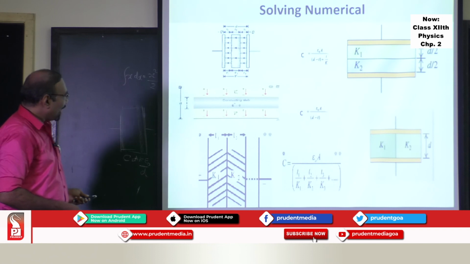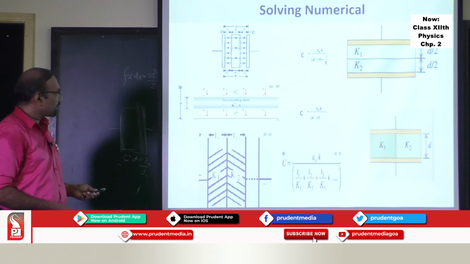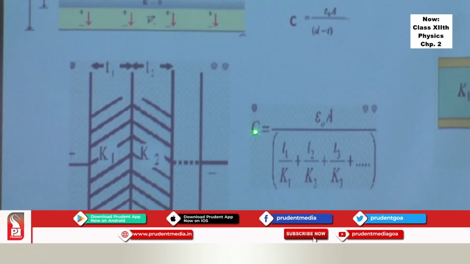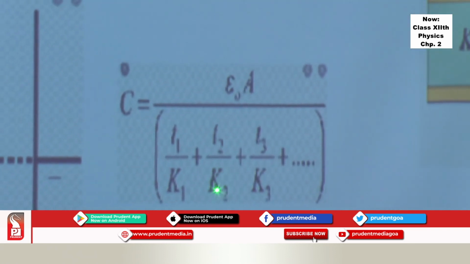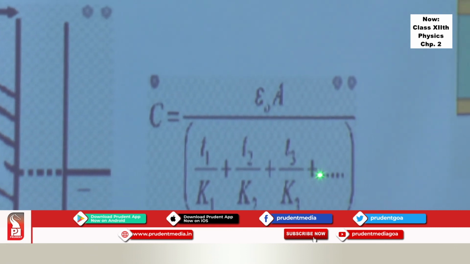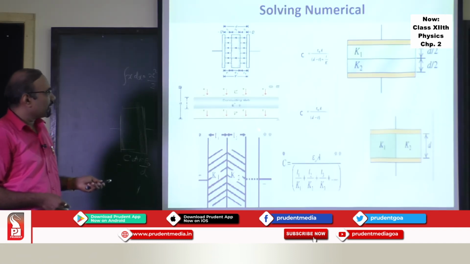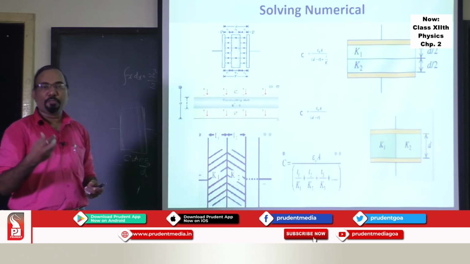If you have many dielectric mediums, say K1, K2, K3 and so on, of thicknesses t1, t2, t3 and so on, in that case, the total capacitance will be A epsilon 0 upon t1 upon K1 plus t2 upon K2 plus t3 upon K3 plus so on. This formula is a ready formula to find out if there are many dielectric materials placed between the plates. Now, numericals based on this are asked in the national competitive exams, so prepare for this also at the same time.